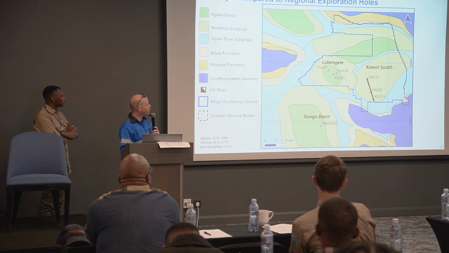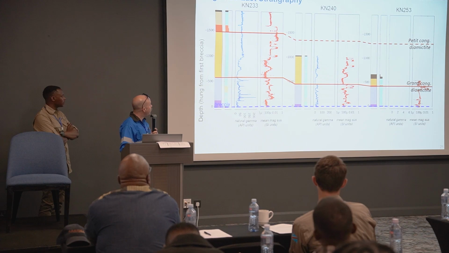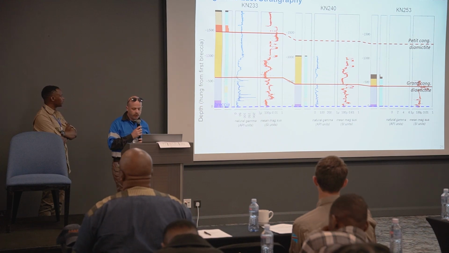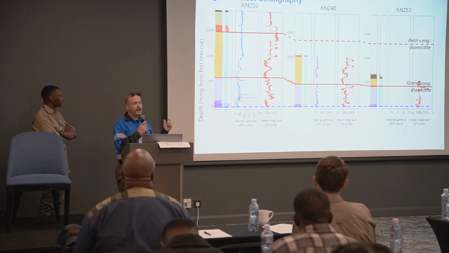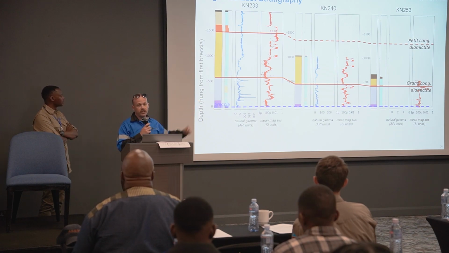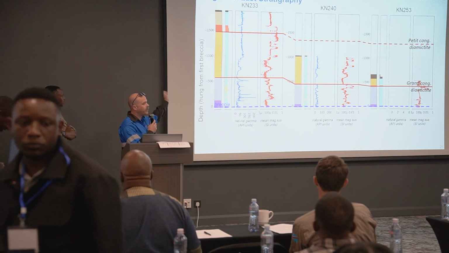So 233, 240, and 253 as we head from the north to the south. And when we drilled them, we were surprised after a while that at least the holes to the north had collared in the Kundalungu. And we were pretty sure we knew this because we drilled a thick package of what looked like the petite conglomerate. And we kept drilling on this hole and eventually found the second diamictite.